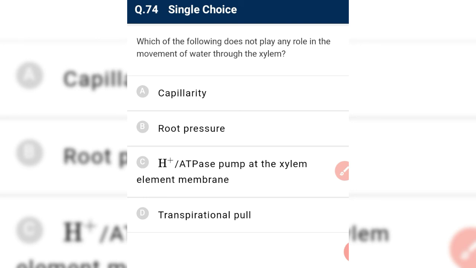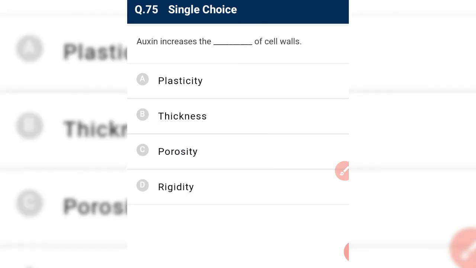Which of the following does not play any role in the movement of water through the xylem? Which does not play an important role? Capillarity, yes, it plays an important role. Root pressure, yes, it plays an important role to maintain the length of the column. And next is H plus ATPase pump at the xylem element membrane. No, it does not play an important role in the movement of water through xylem.